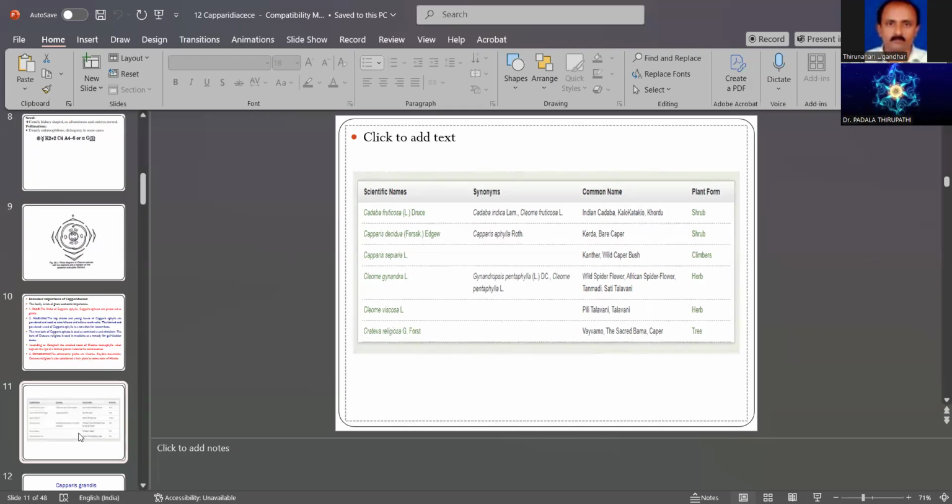Cleome also religiosa grew first. Then also a scented one. So it is also one important tree plant.